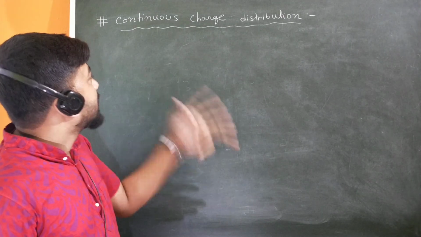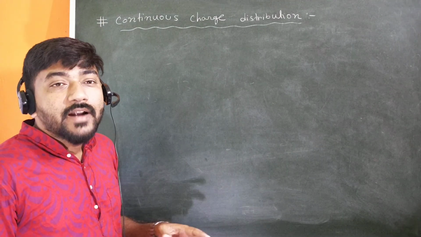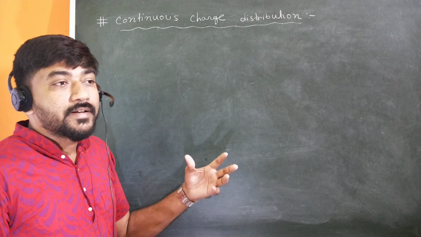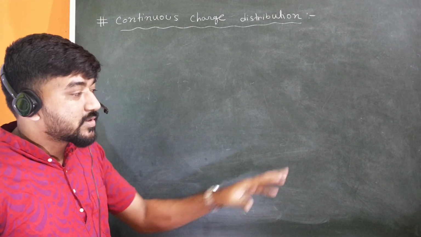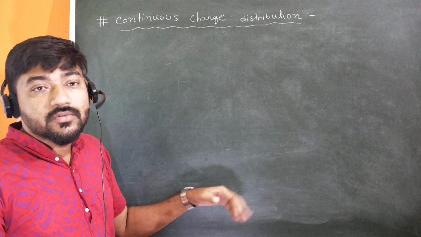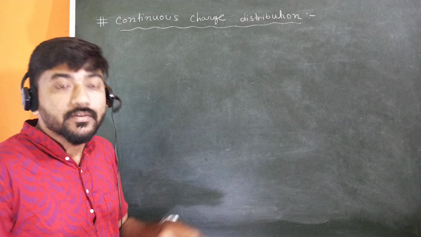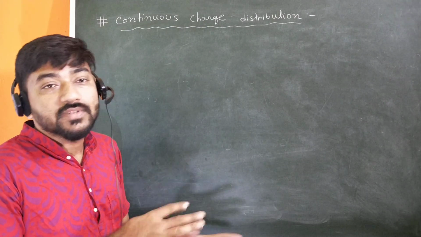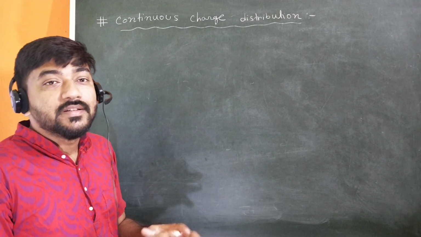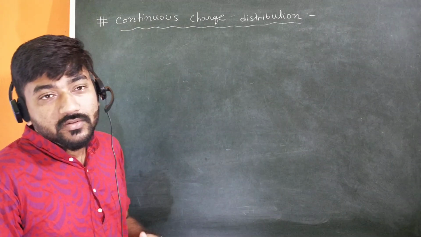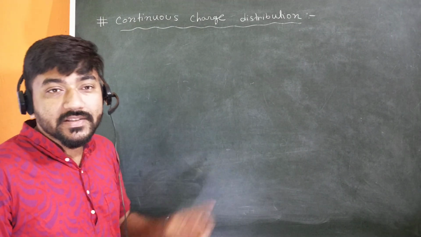So let me analyze this continuous charge distribution, and there are three kinds according to the dimension of the object. For a one dimensional distribution we will study linear charge distribution, and for the two dimensional case, where charge is distributed on a surface, we have to analyze surface charge density. And when the charge is distributed within a volume, we have to study volume charge distribution. So three kinds of charge distribution we will discuss here.